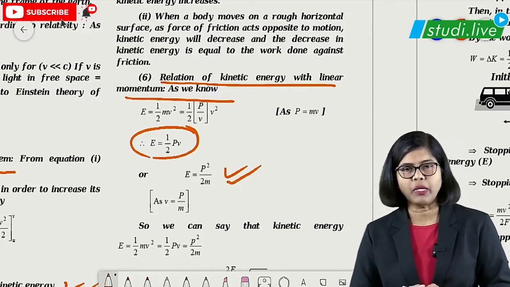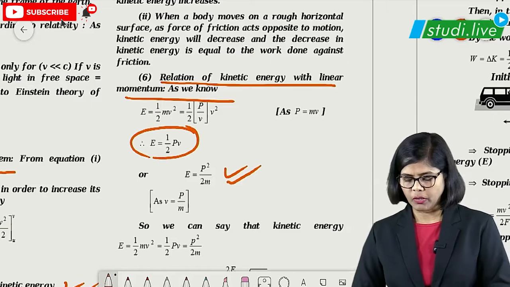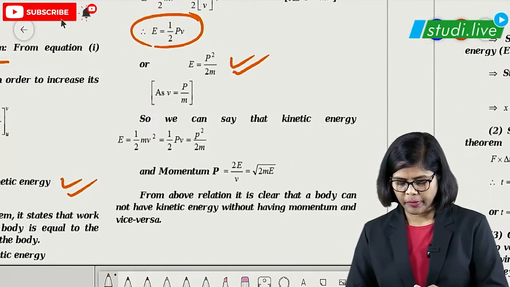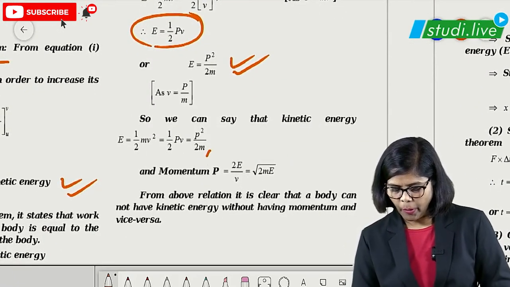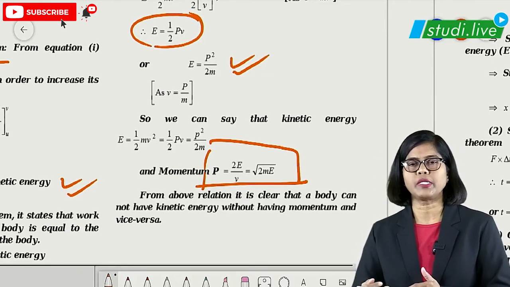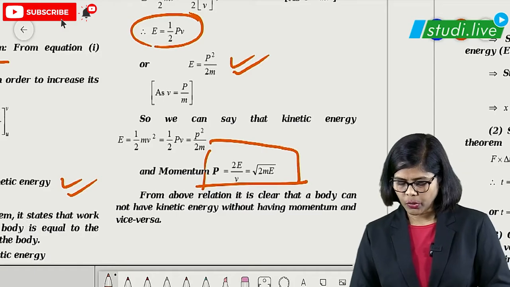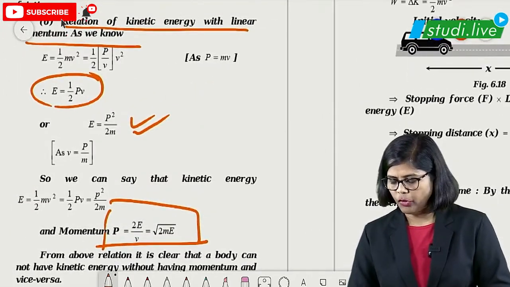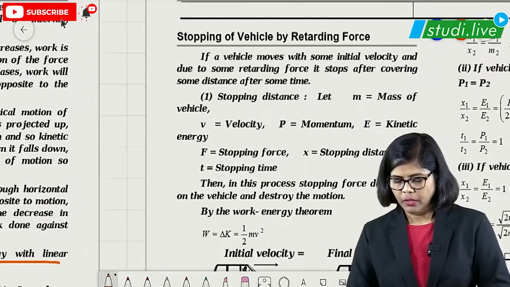The next formula you also remember in this particular form, because numerical questions and MCQs are based on this part. And the momentum formula is P equals 2E upon V, that is 2 times kinetic energy upon V, that is root 2mE. So remember these many formulae for this particular part.